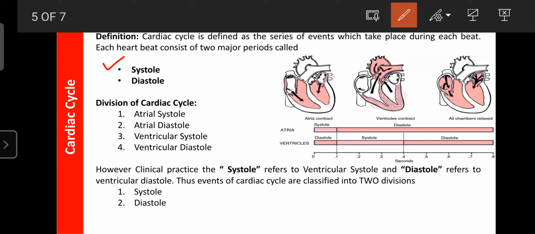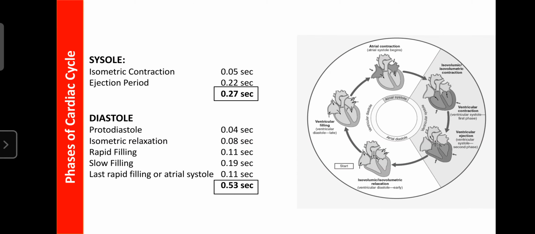So that's why clinically we consider systole as the ventricular contraction and diastole as the ventricular relaxation, so the average time is 0.8 second. Among that, 0.27 second is the systolic condition and 0.53 second is the diastolic condition. Okay, so these are the systolic and diastolic conditions of the cardiac cycle.